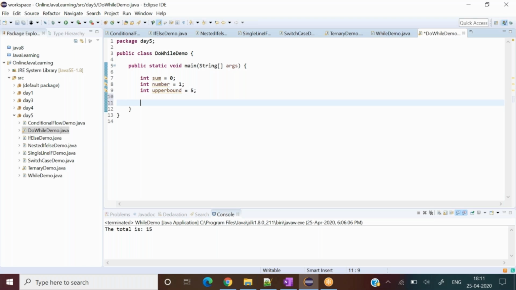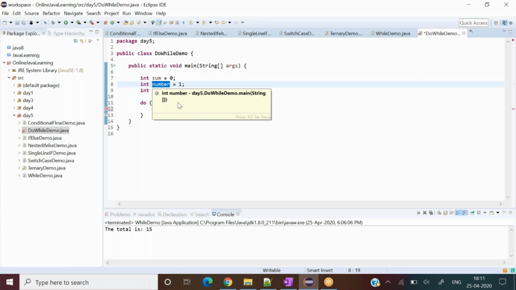Then I say do, just start, don't worry. And whatever I want to get the sum, this sum container should add whatever the value right now we have in the sum and whatever the number I'm passing over here.